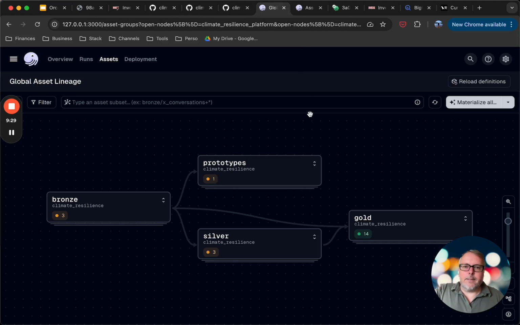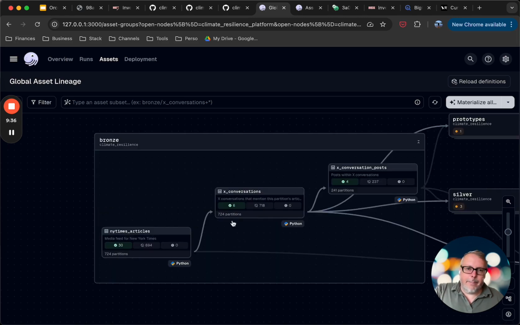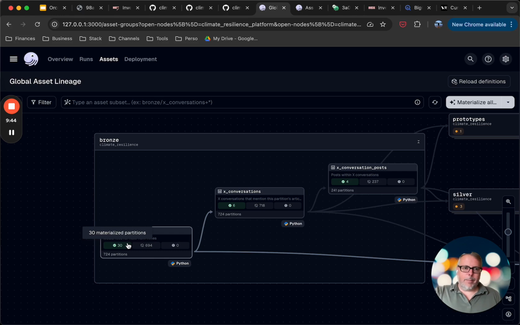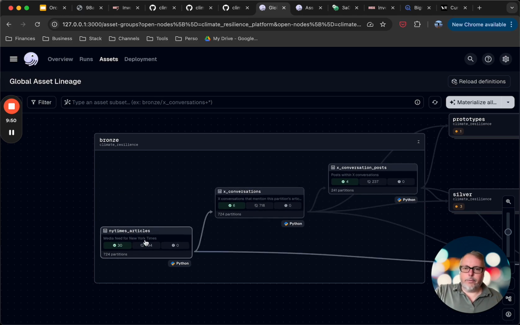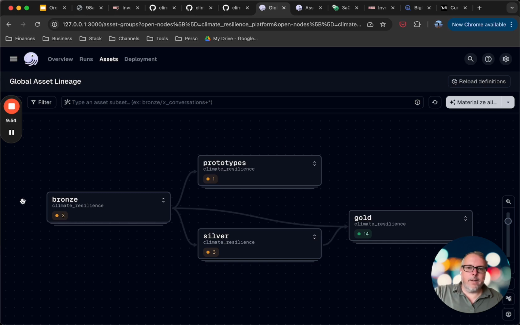But first off, this is the lineage of my project at the moment. I have some assets that are being materialized prior to going to the prototype. Here I'm just grabbing all of the articles around climate change from the New York Times, and then all the conversations that reference those articles on the X platform.